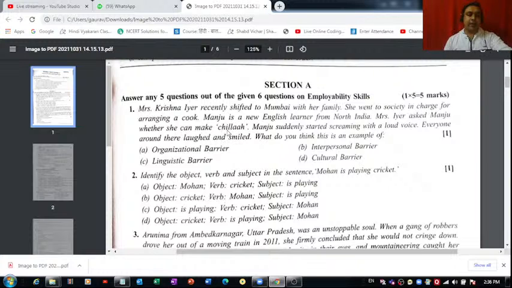So I think the correct answer of this one should be what? Is it organizational behavior, interpersonal, is it linguistic or cultural, according to you? I think it should be linguistic behavior, right? Because she was not able to understand the language. Maybe that's the reason she misunderstood the word chila, and that's the reason she screamed, right?